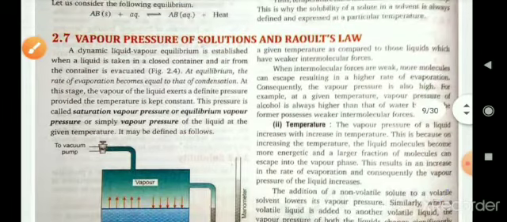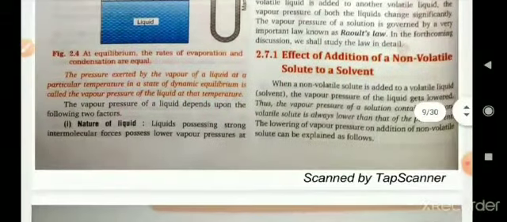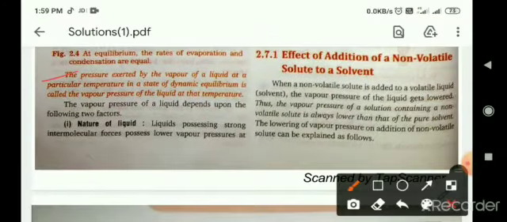So, vapor pressure of solution and Raoult's law. The pressure exerted by the vapors of a liquid at a particular temperature in a state of dynamic equilibrium is known as the vapor pressure. Okay.